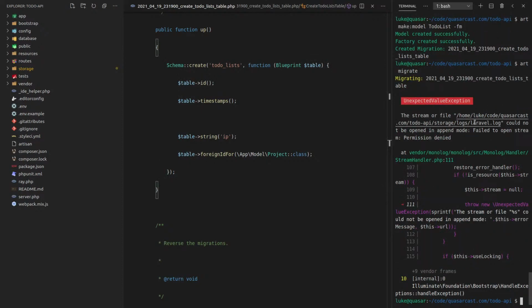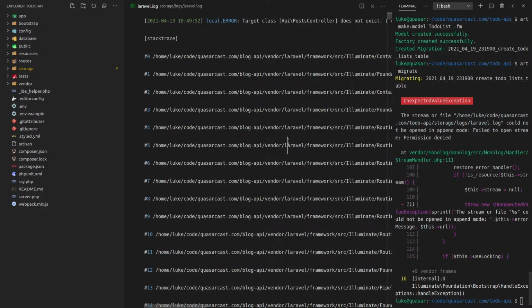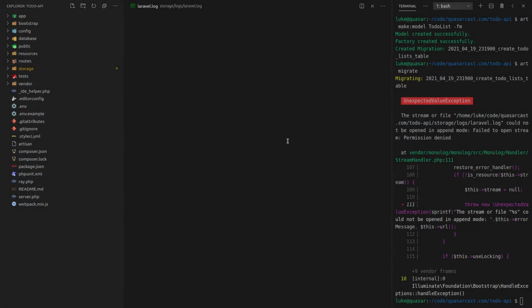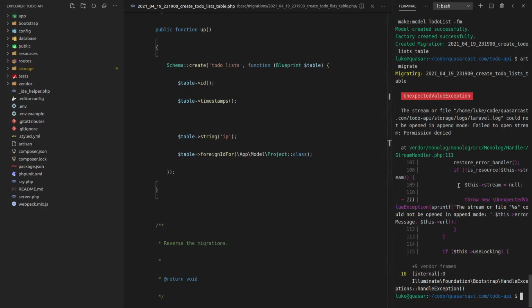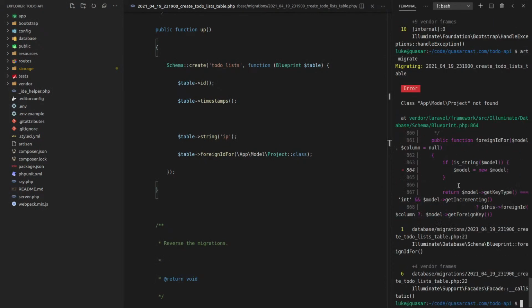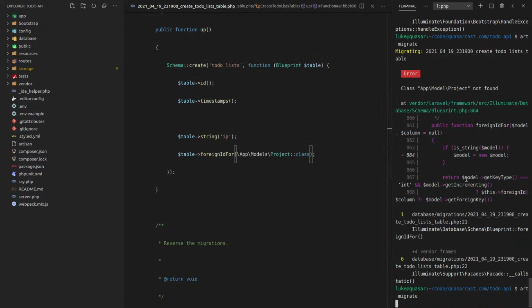All right, what do we got here? I've got some permissions not set up correctly here. Let's see if we can just delete that file and run that again. Here we go. Apparently that hasn't been found. App, models, plural. Man, I've made that mistake a few times now.